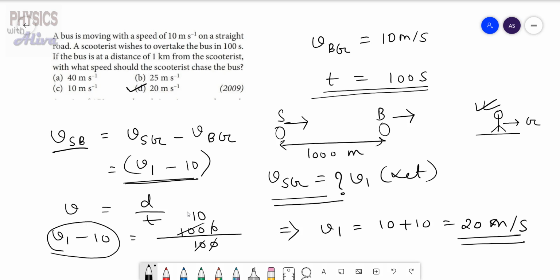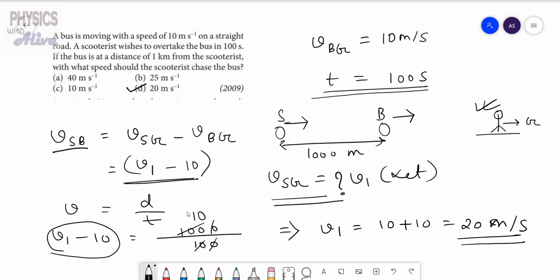Suppose I am standing on the ground and I am observing the entire scenario. So I am seeing that the bus is moving with velocity 10 meter per second towards east, and the scooter is also moving with velocity 20 meter per second towards east. But the person who is sitting on the bus will observe that the scooter is coming towards the bus with the velocity v1 minus 10, that is 10 meter per second.